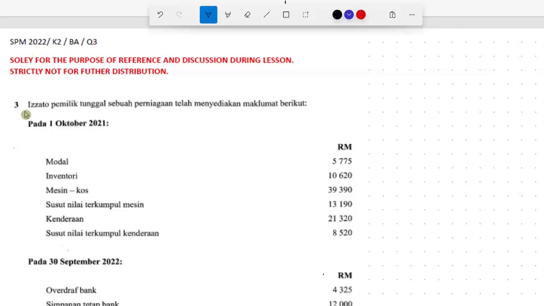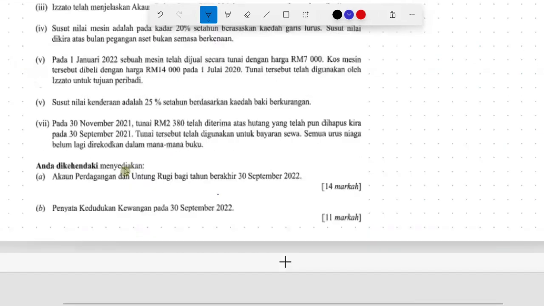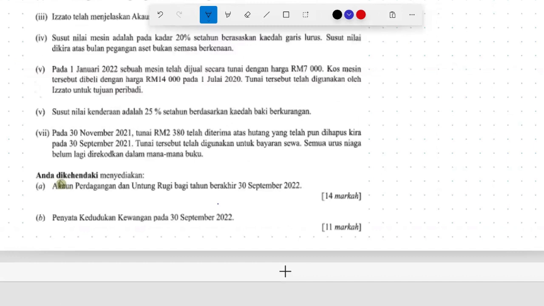SPM 2022, question number 3, Izato pemilik tunggal sebuah perniagaan. As usual, let us look at the requirement and be clear of what we need to answer. Anda dikehendaki menyediakan akaun perdagangan dan untung rugi bagi tahun berakhir 30 September 2022, and B, penyata kedudukan kewangan pada 30 September 2022. With this, we keep in mind the accounting period for the business in this question is from 1st October 2021 until 30th September 2022.